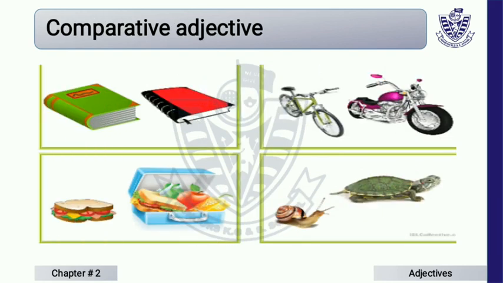Comparative adjective. In comparative adjective, we compare two persons, two places or things. Like you can say the green book is heavier than the red one. The bike is heavier than the cycle. In this type of adjective, we mostly use er at the end of the word, like heavy, heavier. The word heavy describes one person or one thing, so the word heavier describes two things. Tall, taller. Keep in your mind that in comparative adjective, we compare two persons or two things.